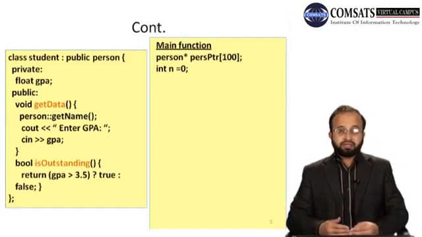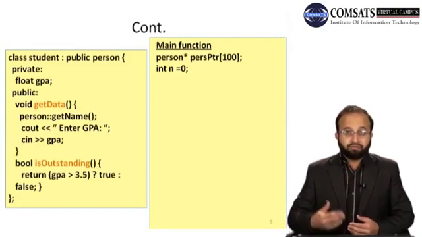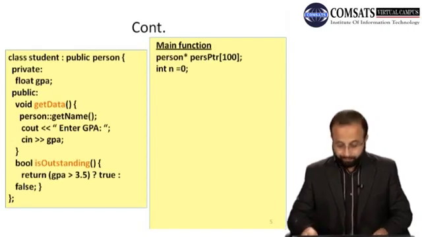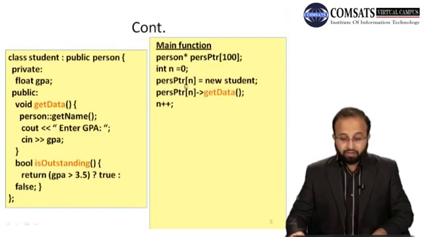So person class से जो भी class आप derive करेंगे, अगर उस derived class का object बनाएंगे, so that is an object of, we can say that is also an object of a person class, right? n को हमने 0 से इनिशियलाइज कर लिया. Now persPtr और n की वैल्यू 0 है.